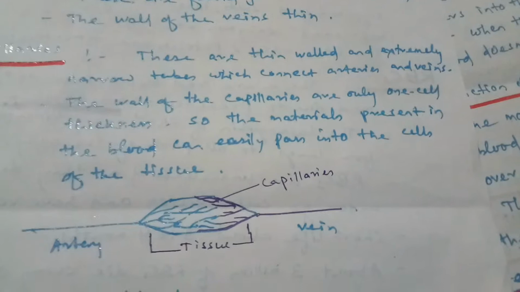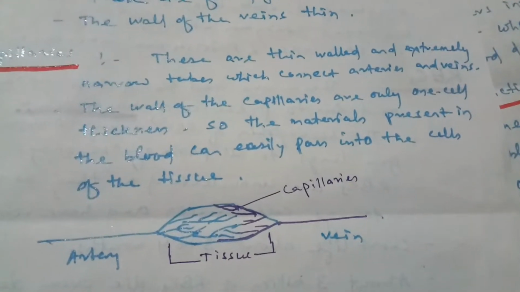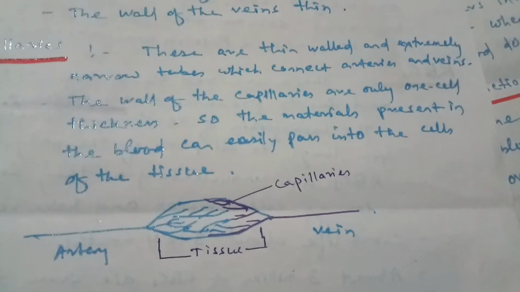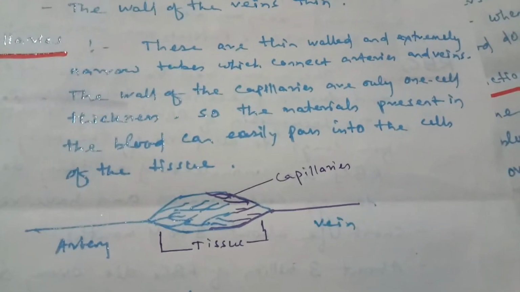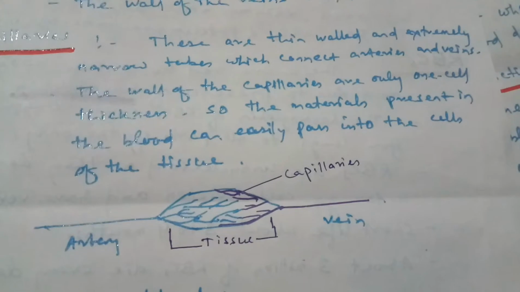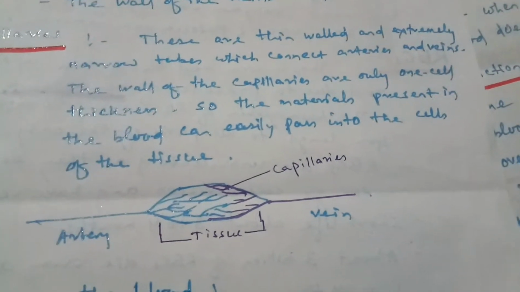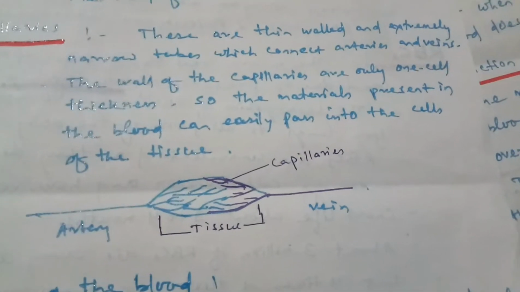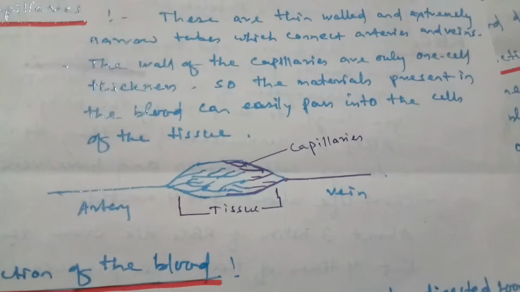Then coming to capillaries. These are thin-walled and extremely narrow tubes that connect arteries and veins near the tissues. The wall of the capillaries is only one cell thick so that the materials present in the blood can easily pass into the cells of the tissues.